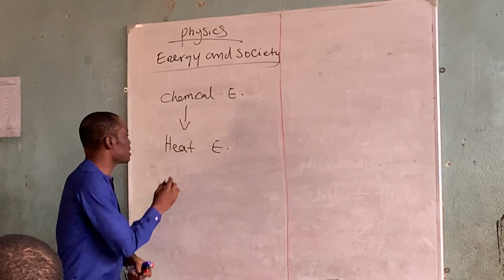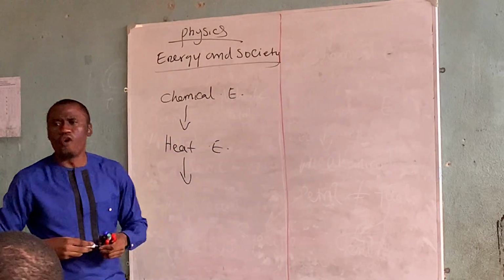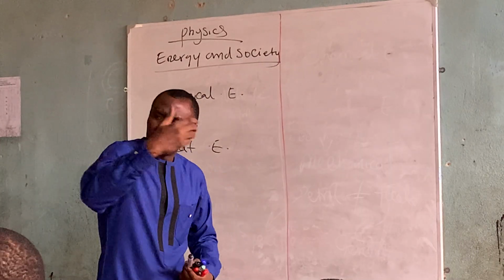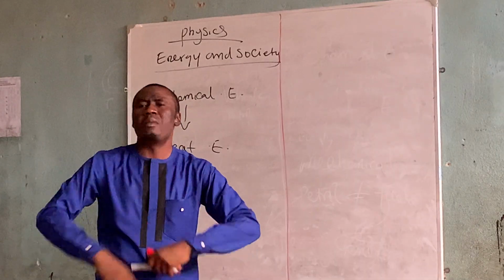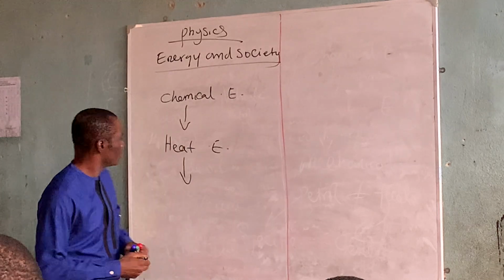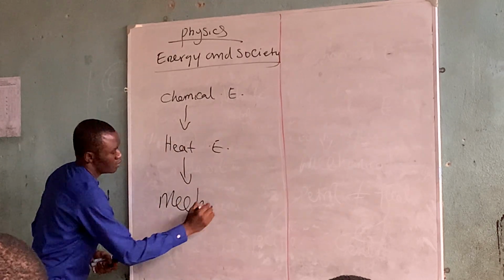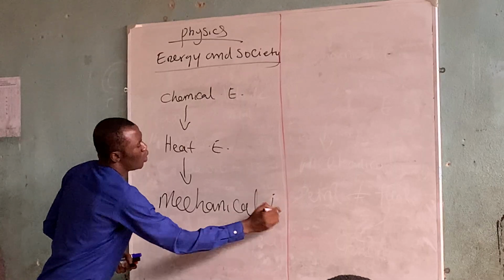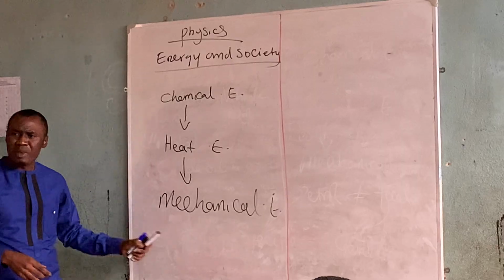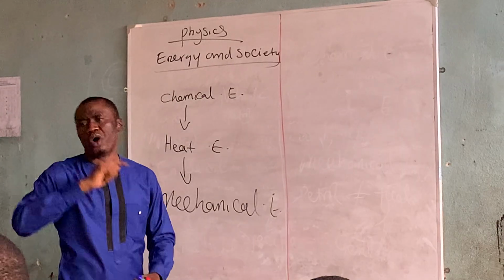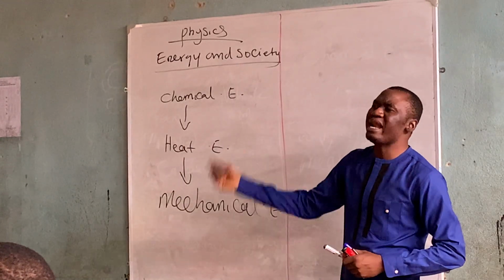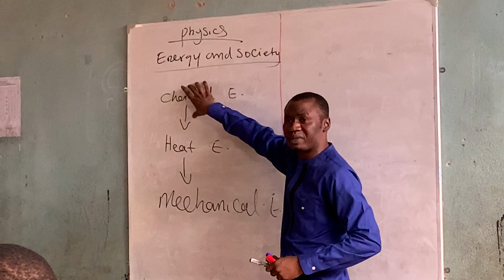Now, after that, you will use the chemical energy of the food to continue to work. When you are talking, when you are teaching, whatever you are doing, that process of conversion is called mechanical energy. So once the intake of food, number one, chemical energy, heat energy, mechanical energy. What energy is used to do work? Mechanical energy.